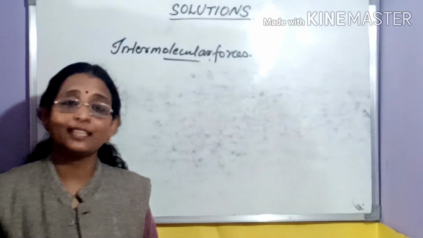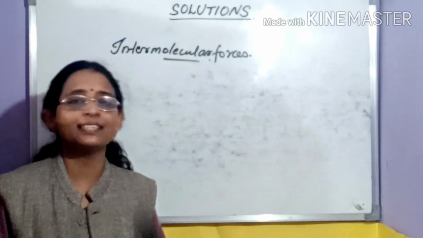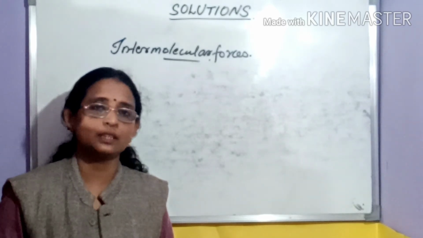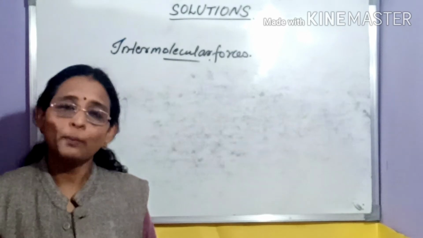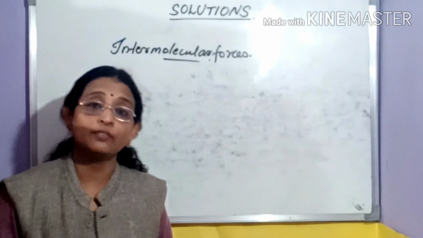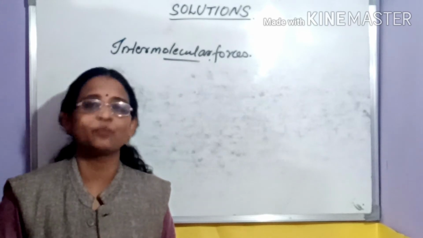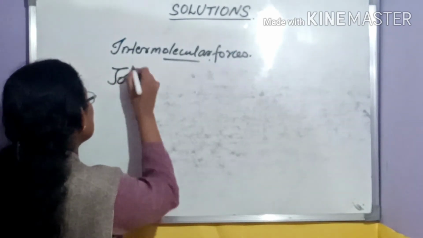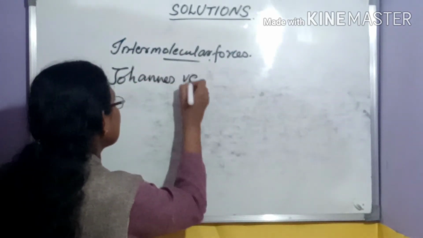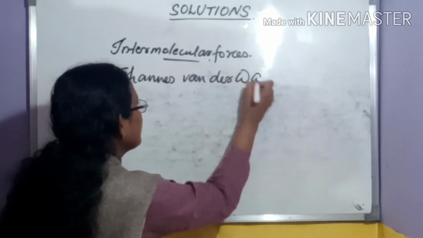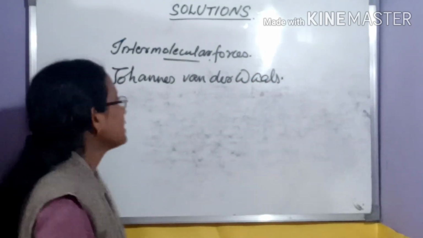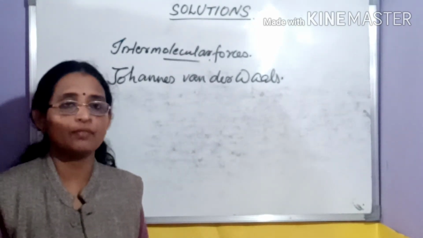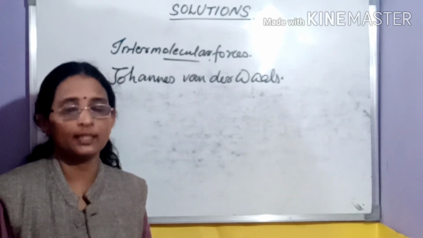These are the repulsive or attractive forces that arise between two reacting entities when they come close to each other, and they are entirely different from covalent bonds. The properties of these intermolecular forces were first studied by a Dutch scientist, Johannes van der Waals, and these forces became known as van der Waals forces. There are different reacting entities and their electronic environments are different, so there are many kinds of intermolecular forces.